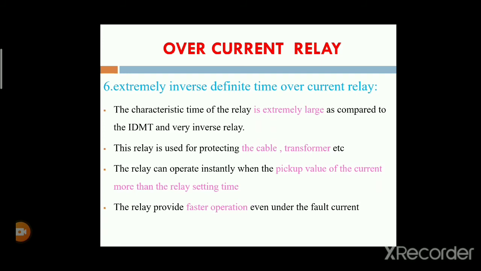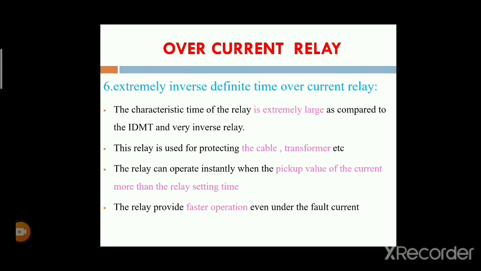If the pickup value of the current is more than the relay setting, then automatically this type of relay will operate. This is the extremely inverse definite time relay.